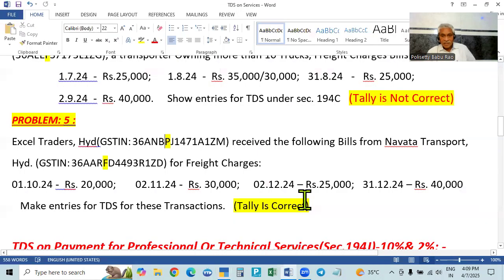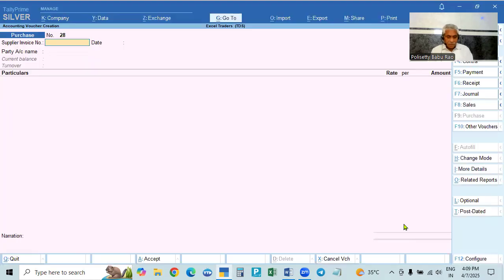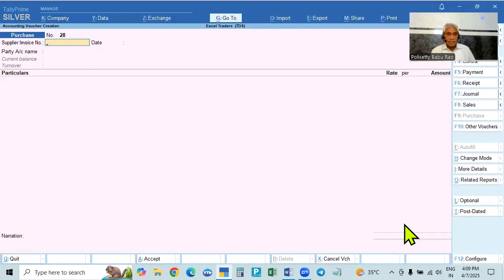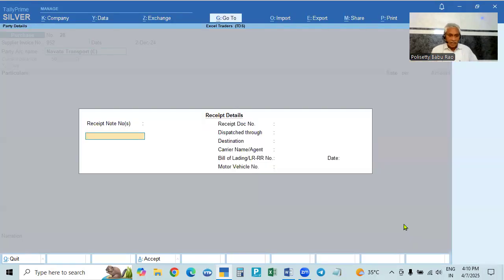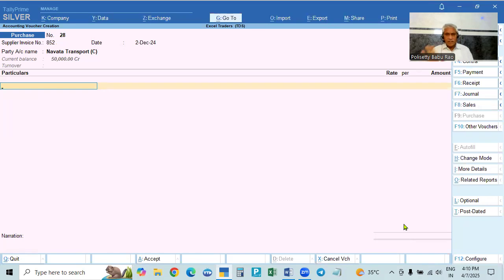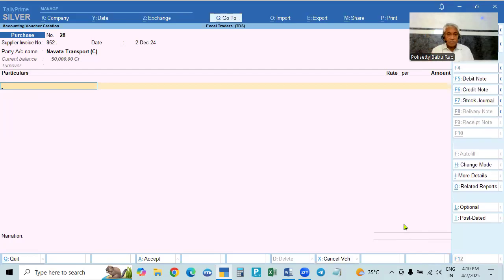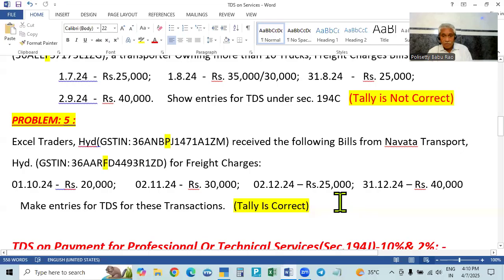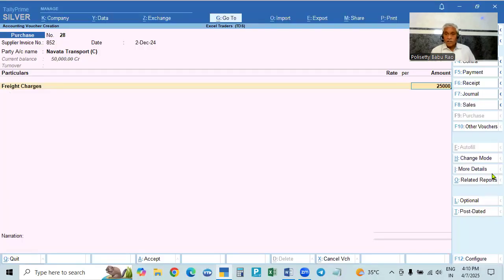And the third bill, that is on 212, 25,000. So take it, sorry, 2nd December, and the bill number I will take up some 850 or something, any number. So go to Navata Transport, same party I take, and then service may be different. In this case, I told you, transport means same service, contract means different services. Here also, freight charges. What is the amount? 25,000. Here also no TDS.